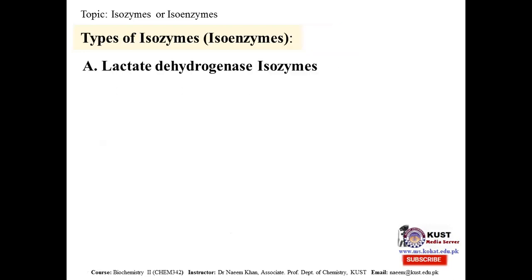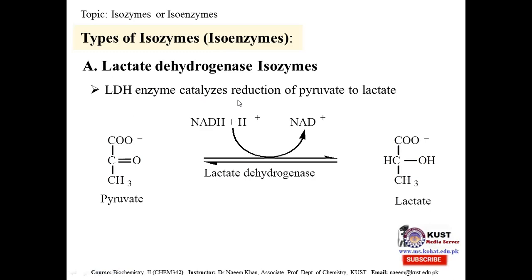Giving some examples of isozymes, one of the most thoroughly studied isozymes is lactate dehydrogenase. LDH, the lactate dehydrogenase enzyme, is the one which is catalyzing the reduction of pyruvate to lactate. It's a very important reaction. When there is a shortage of oxygen, instead of pyruvate passing to the Krebs cycle, it is anaerobically reduced to lactate, and in the same way, the reduced coenzyme NADH is oxidized. So this reaction in which pyruvate is converted to lactate is catalyzed by lactate dehydrogenase.